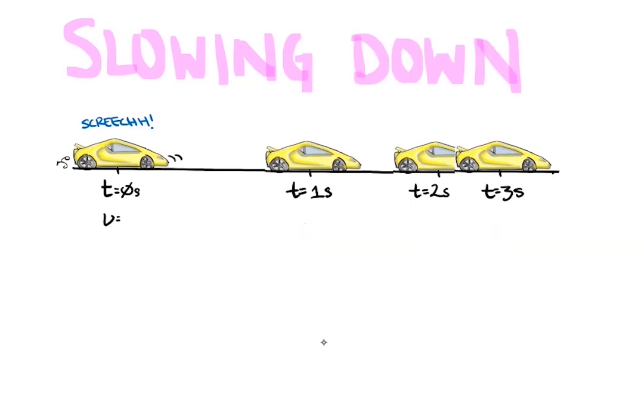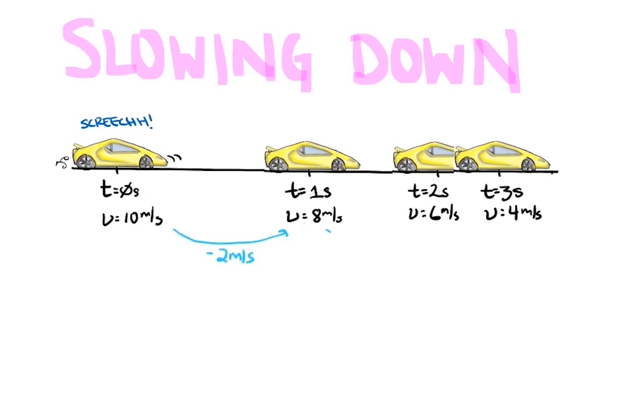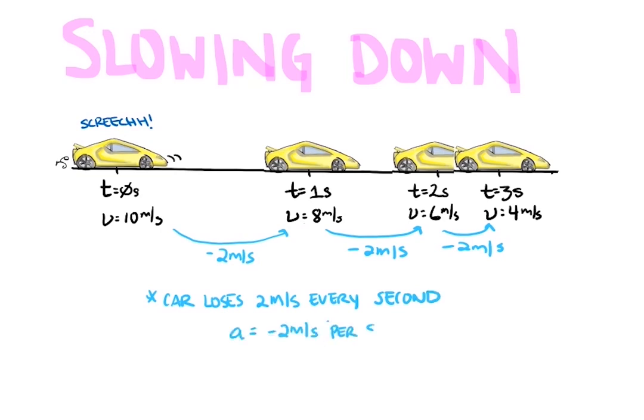Let's imagine that the car starts at a velocity of 10 meters per second. After 1 second, its speed is 8 meters per second. After another second, it's 6 meters per second. And finally, after 3 seconds, its speed is 4 meters per second. Every second, the car is losing 2 meters per second of speed. Our acceleration here is 2 meters per second per second, or again, 2 meters per second squared.